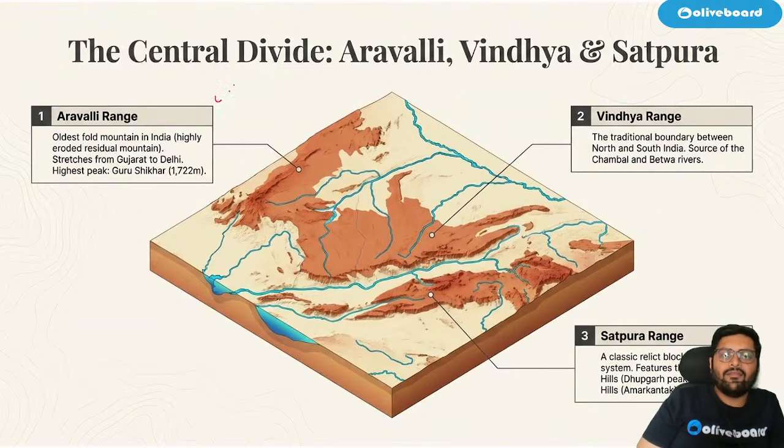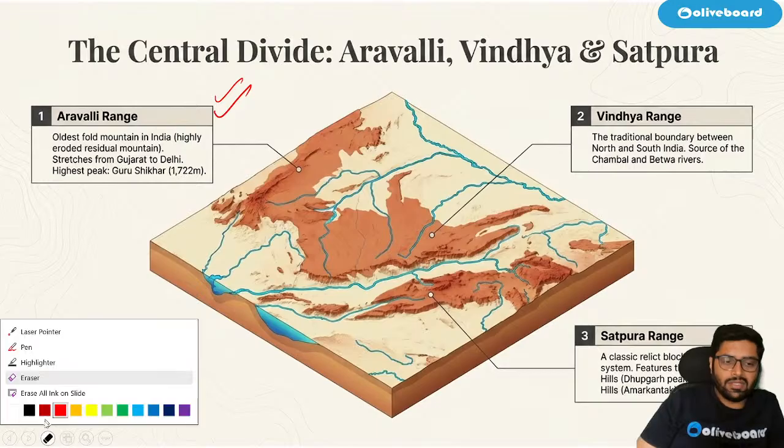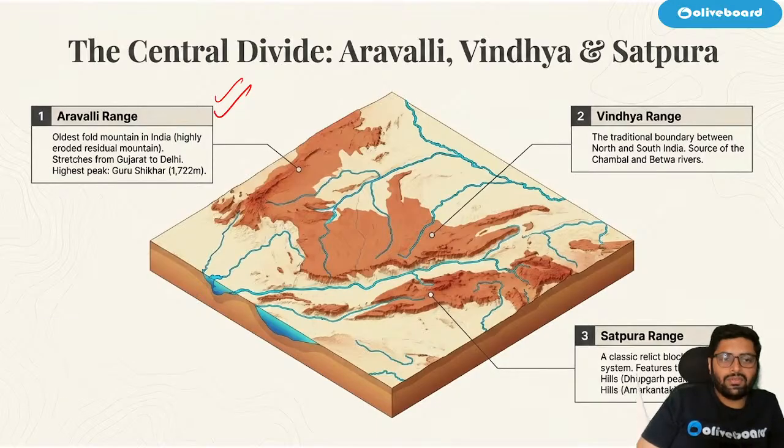In peninsular, one of the most important ranges is the Aravalli range. It is the oldest fold mountain in India, and not just India, it is one of the oldest in the world. Recently, it was in news for the Save Aravalli campaign. It stretches from Gujarat to Delhi. Highest peak is Guru Shikhar.